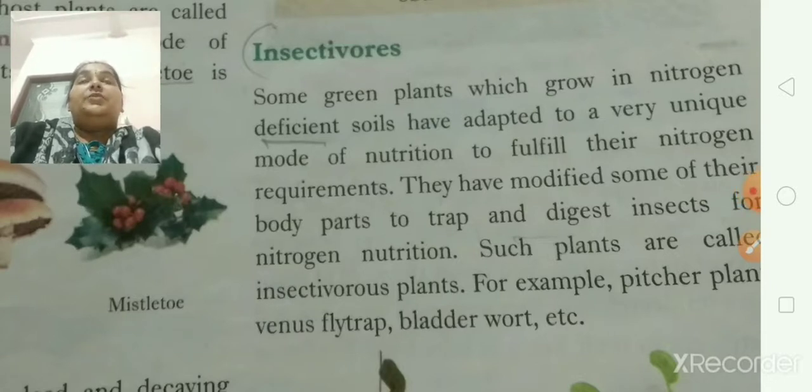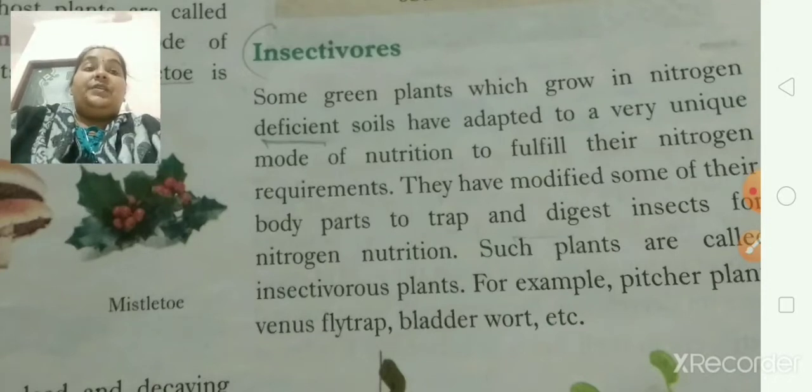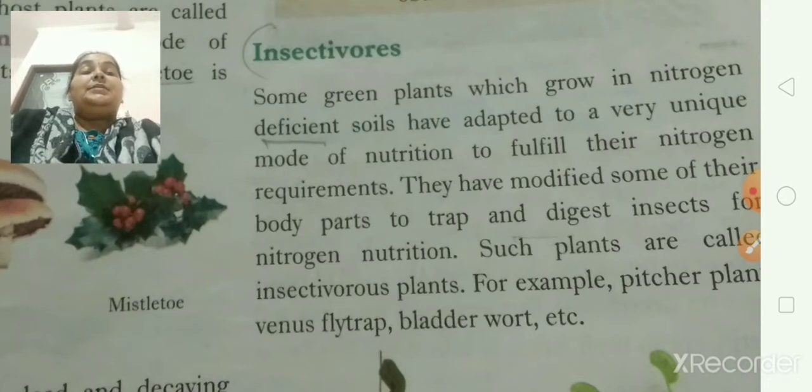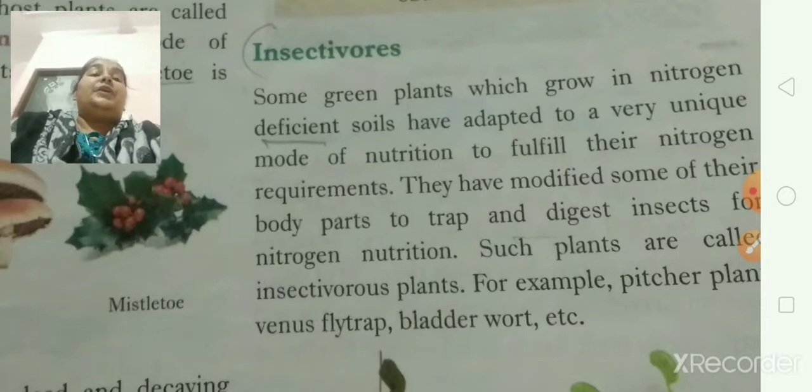I know that you all know about nitrogen fixation, which is very important at the time of growth for plants. So these green plants named insectivorous grow in that type of nitrogen deficient soil, and have a unique mode of nutrition to fulfill their nitrogen requirements.